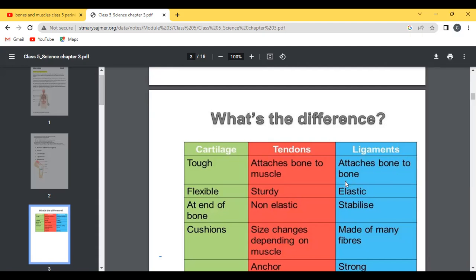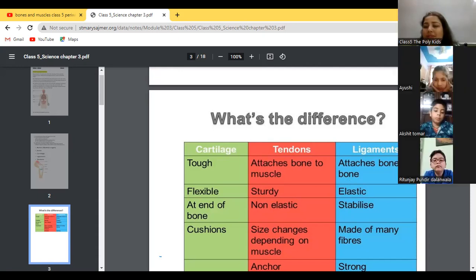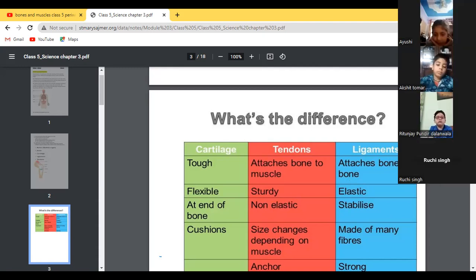Attaches bone to bone. What is the work of a ligament? Ligament attaches bone to bone, connecting one bone with another. Meaning, this bone and this bone, there are two bones here, at the joint. So between these both bones, there is a ligament that attaches both the bones. Okay, got it? Got it or not?